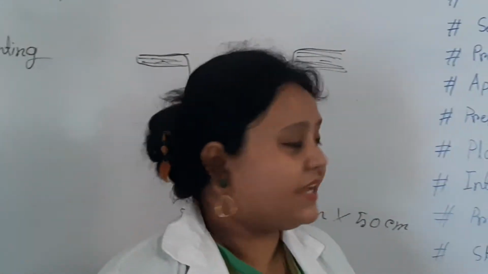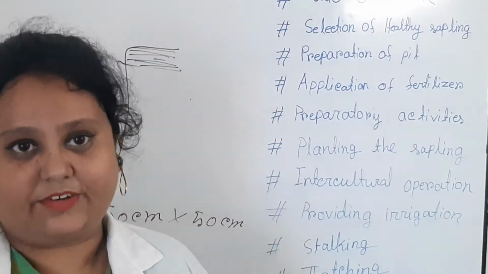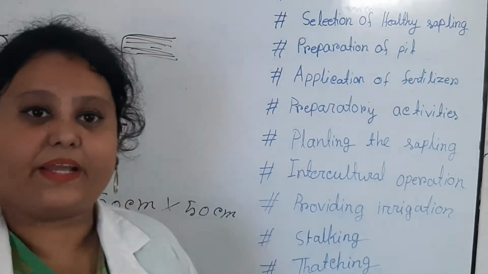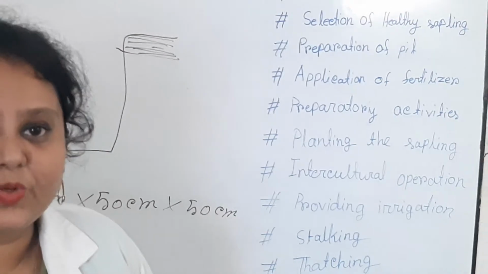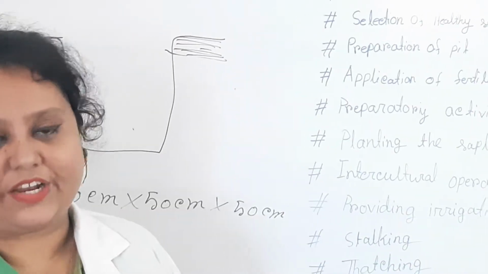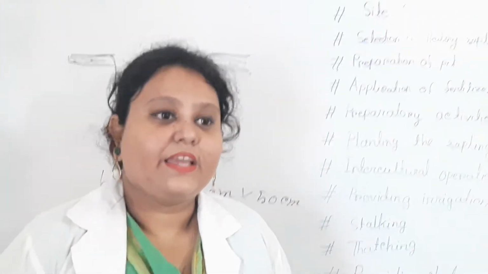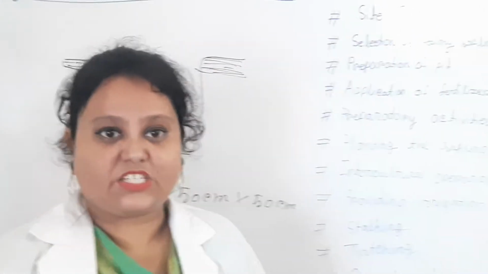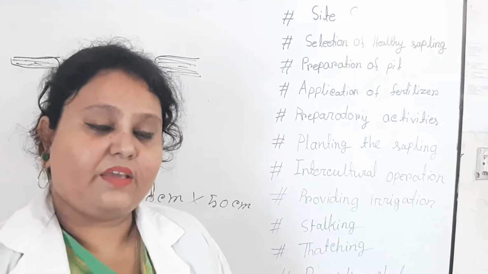Then application of fertilizer. After pit preparation, some fertilizer should be applied. It may be organic or inorganic fertilizer. Inorganic fertilizer like urea, MOP, TSP, DAP.